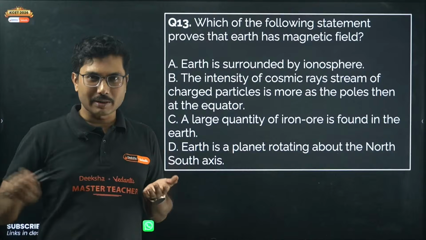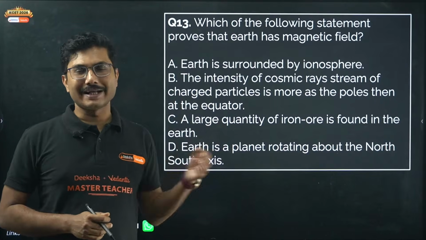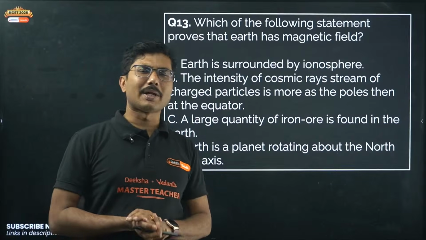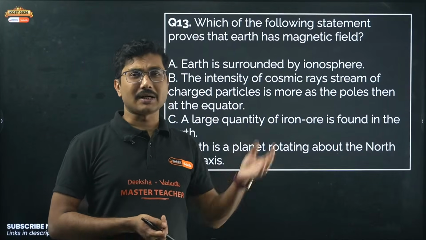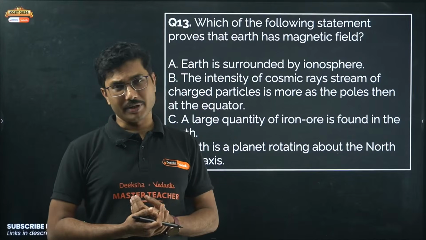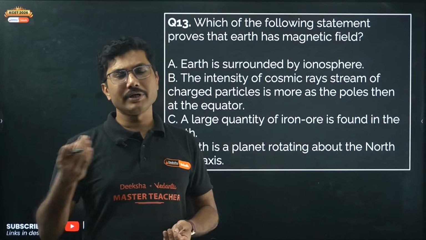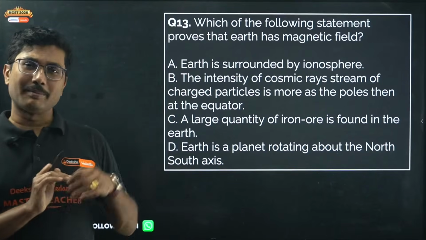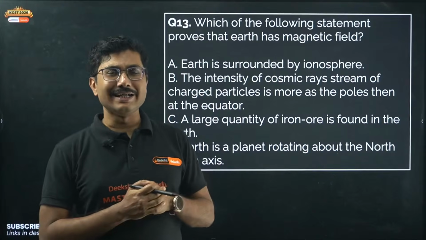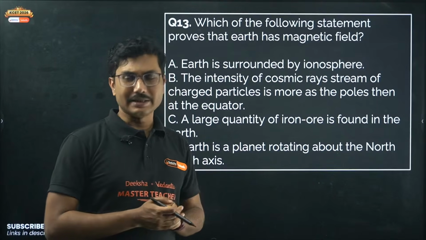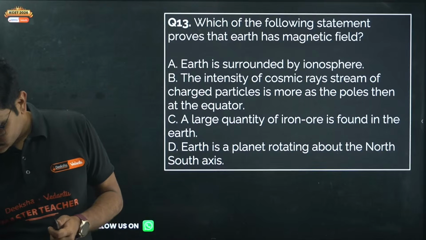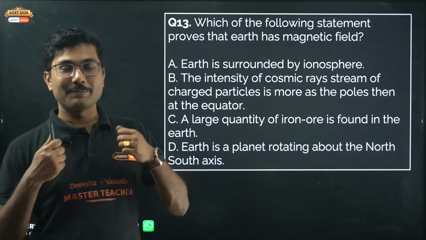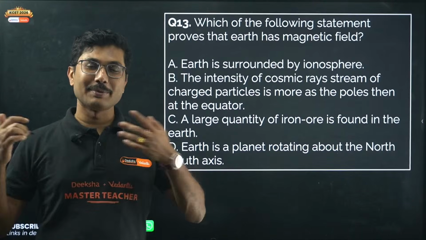First you try to answer all the bio questions, because bio questions are direct. Maybe one or two questions need some formulas or calculations, but otherwise most of the questions are straightforward. You know it, you answer it. You don't know it, you leave it. In chemistry and physics you have to use your brain, but the level of difficulty in NEET is slightly different from that of KCET. So if you think that if I make you prepare for NEET your KCET will be prepared automatically, that is actually not correct.